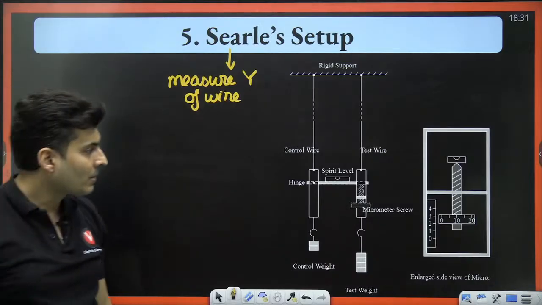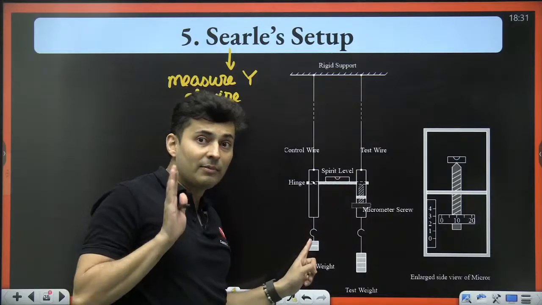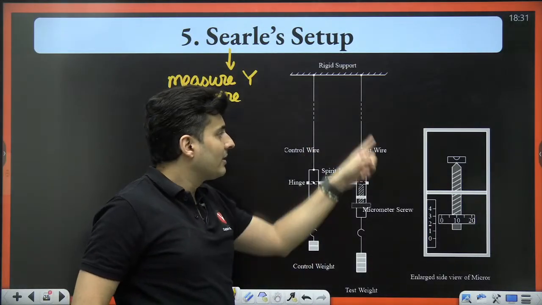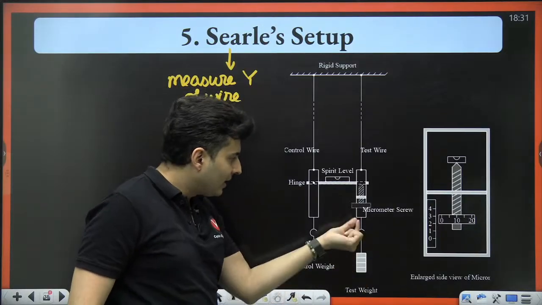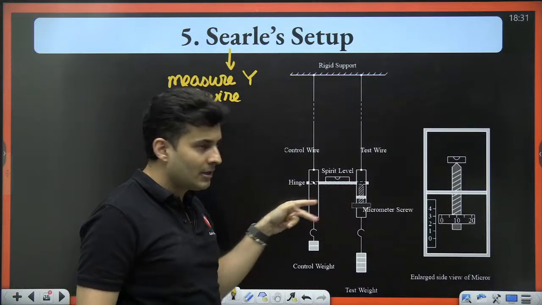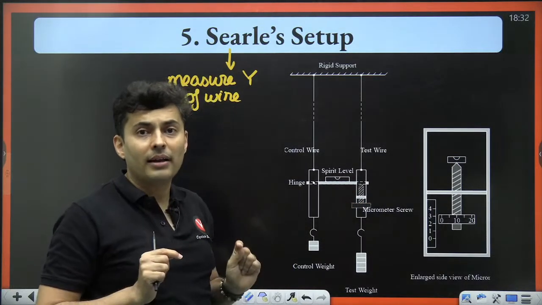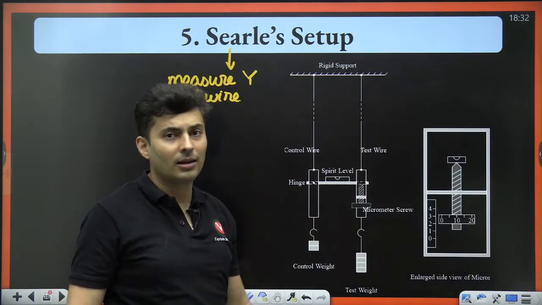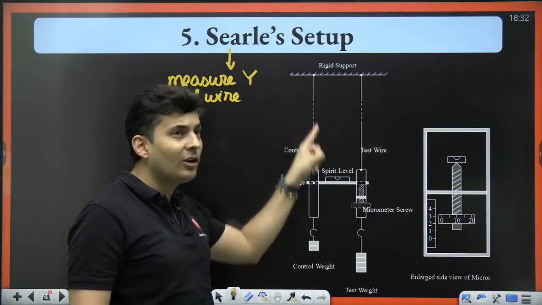Is that clear? Why this happens? So you can see there is a control wire. Control wire means standard wire. There is a test wire where you actually put the weight. When you add the weight, you can see it goes down a little, and noting down the difference between these two wires, you get the extension in the wire only due to the weight, not the thermal expansion. So there can be a question: why is the control wire used?